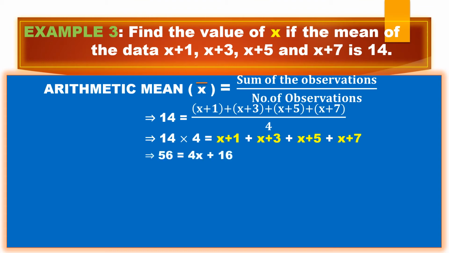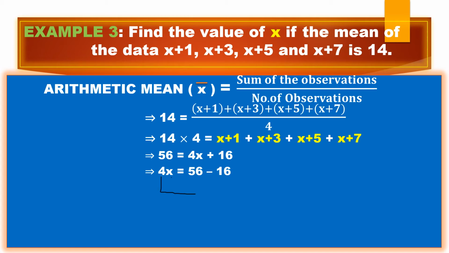So do 14 into 4, you'll get 56, and all the like terms are added. Like terms are added or subtracted. Here we are adding, so we can add x, x, x, x. There are 4x, so I got 4x. Add the numerical values 1 plus 3 plus 5 plus 7, it gives you 16. Now here 16 is adding. We want to find the x value. Before sending this 4, we should send this 16 over. Here 16 is adding, so when it goes there it becomes subtraction. Now after subtraction, the 4 should be sent.